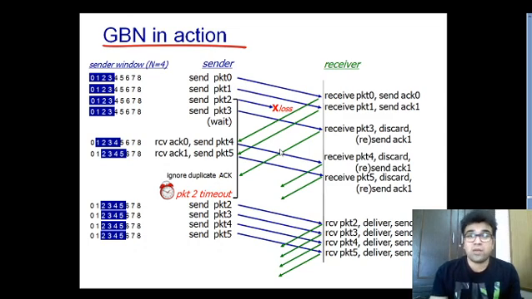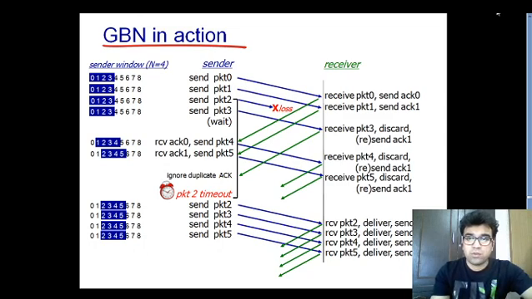But before closing this particular lecture, I'll show you an animation of go back n through which you can understand this particular go back n protocol with the concept of pipelining more clearly. So we'll see it in the next slide. So here is the animation which you can see on your screens. This is for go back n, and you can see go back n.